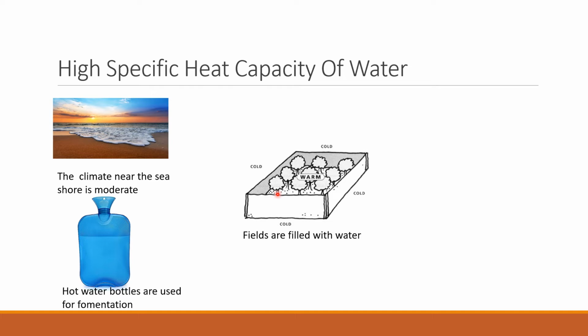In order to avoid this, farmers fill the field with water. Because of the high specific heat capacity of water, it does not allow the surrounding temperature to fall to 0 degrees centigrade.